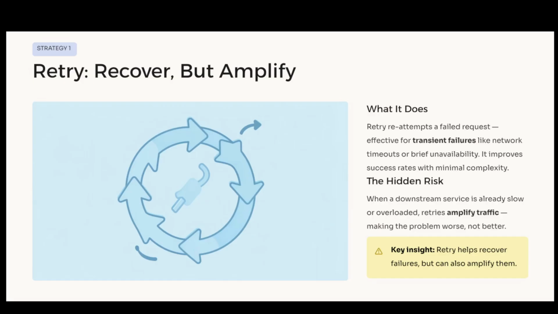Retry versus circuit breaker. Let's start with retry. Retry simply means reattempting a failed request. This works well for transient failures, such as network timeouts. It improves success rate with minimal complexity. But there's a major risk. Retries can amplify traffic. If a downstream service is already slow or overloaded, retries can make it worse. So the key idea is, retry helps recover failures but can amplify them.